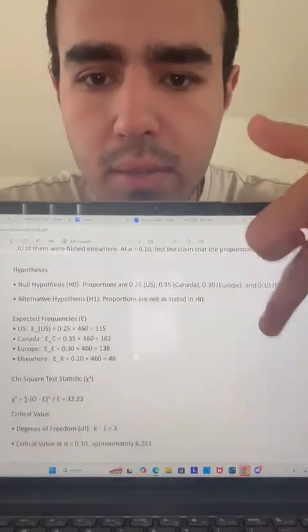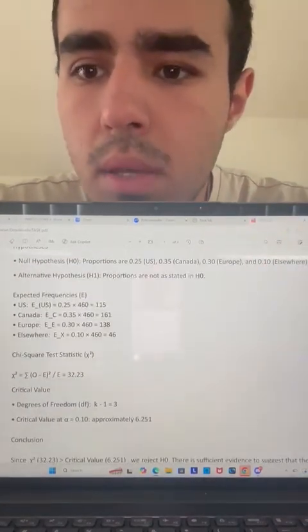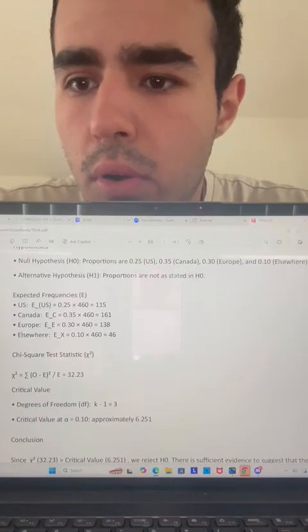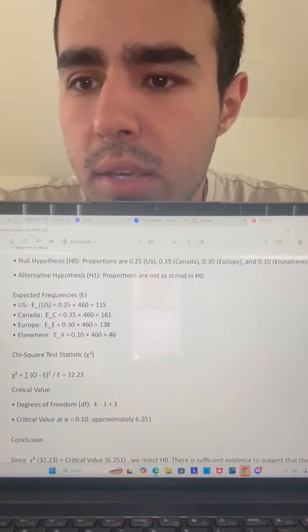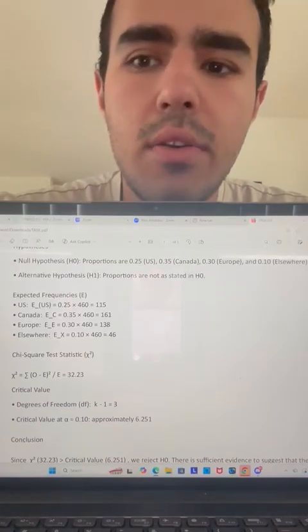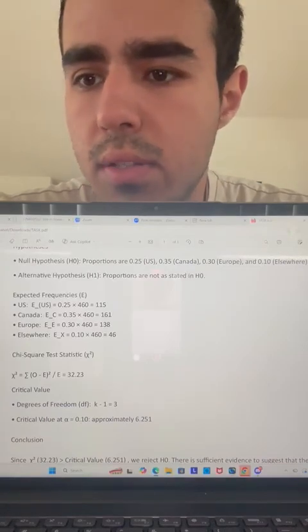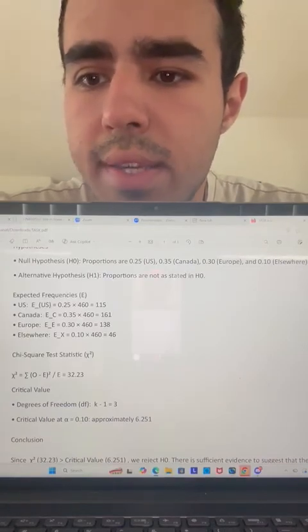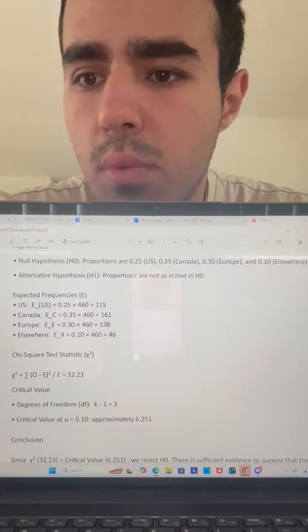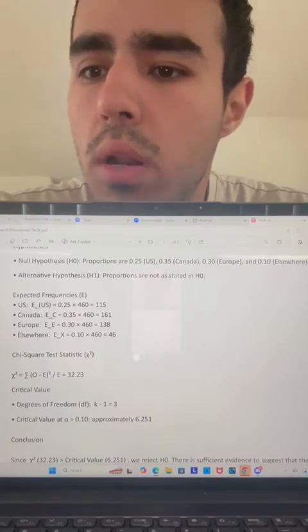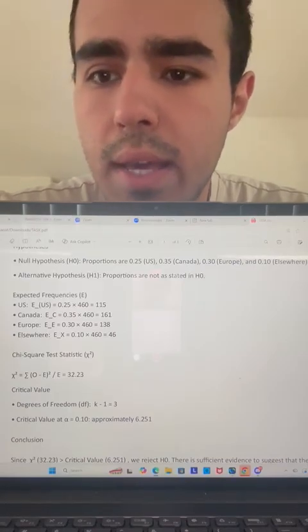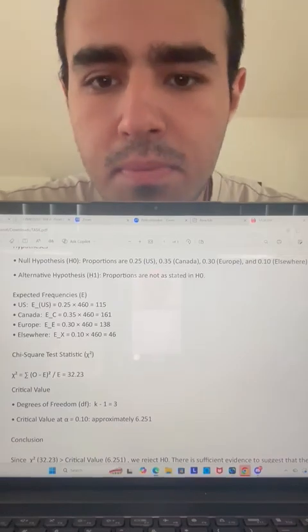Expected frequencies. Using a total sample of 460 films, we calculate the expected number for each category based on the old percentage. The United States expected count is 115, Canada expected count is 161, Europe's is 138, and elsewhere is 46.